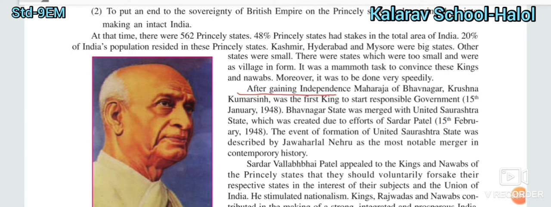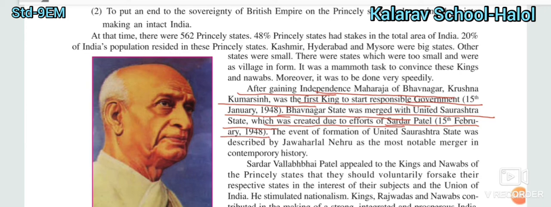After gaining independence, the Maharaja of Bhavnagar, Krishna Kumar Singh, was the first king to start a responsible government, on 15th January 1948. Bhavnagar state was merged with the United Saurashtra state, which was created due to the efforts of Sardar Vallabhbhai Patel, on 15 February 1948. Friends, this is a very important point for the exam.